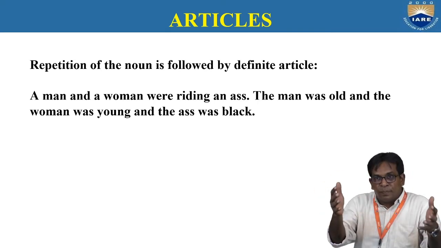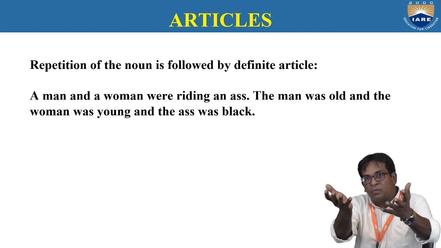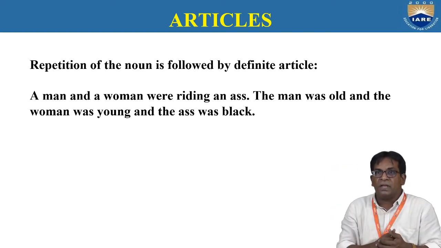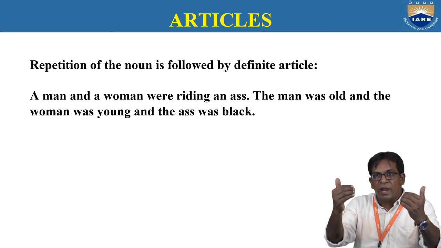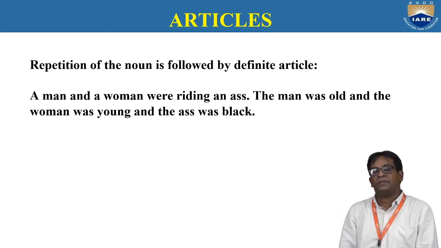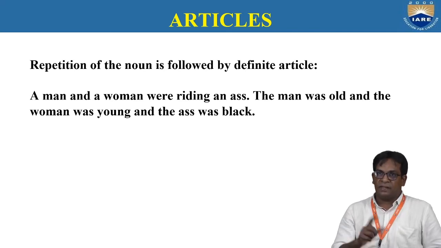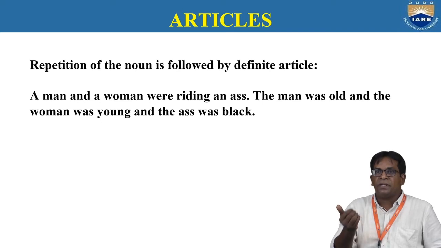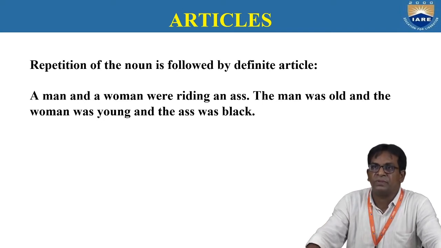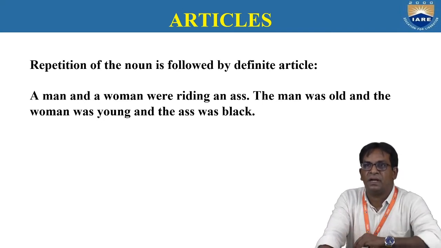If you are writing one paragraph about that particular man, woman and that particular ass, you have to use definite article in the rest of the sentences. So this is one technique. If you repeat the same nouns, we have to use this kind of definite articles.